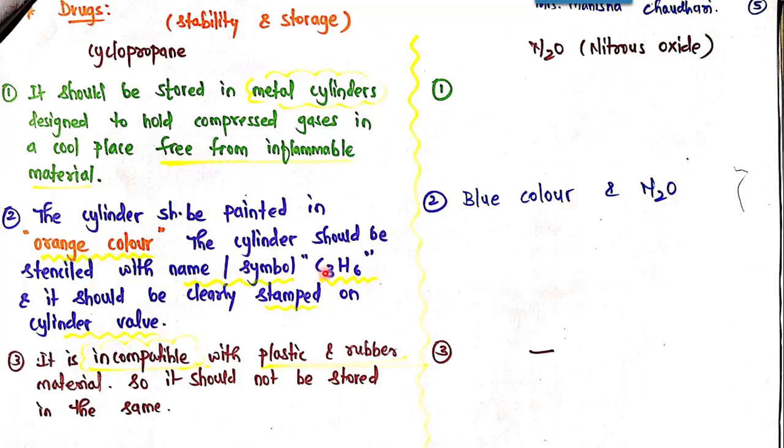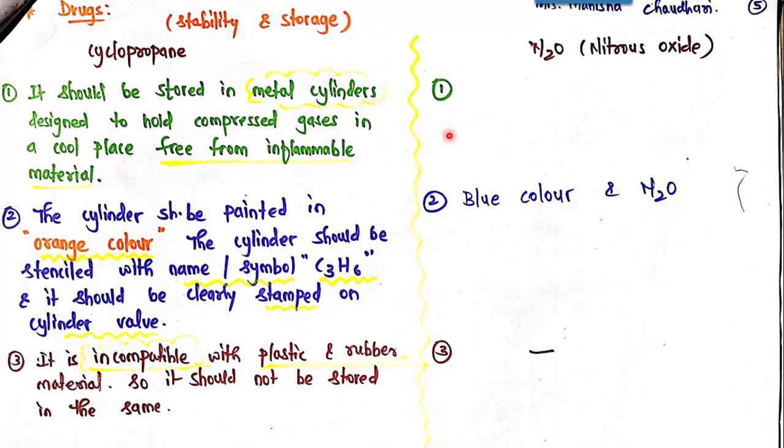The cylinder should be stenciled with the name, nitrous oxide, or the symbol, that is the formula, N2O. It should be stenciled with either the formula or its name, and it should be clearly stamped on the cylinder valve. And the third point is not there for nitrous oxide, like the compatibility issues for cyclopropane. So nitrous oxide: metal cylinder holding the compressed gas, to be stored in a cool place free from inflammable material. You can make these as points. Then blue color metal cylinders are designated for nitrous oxide and the symbol or the name should be stenciled.